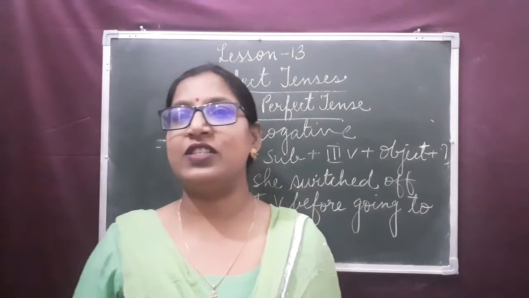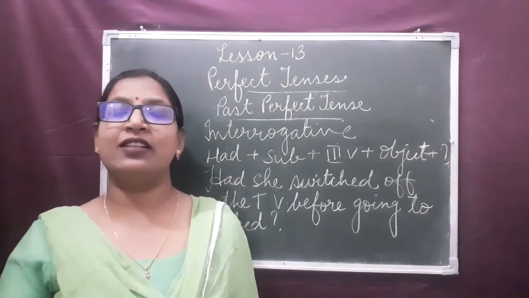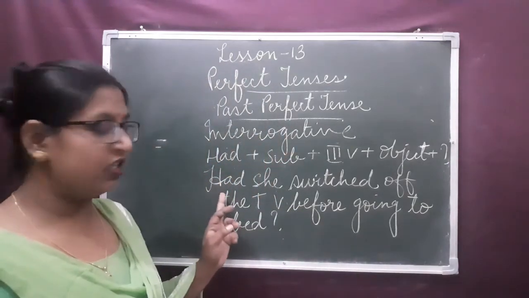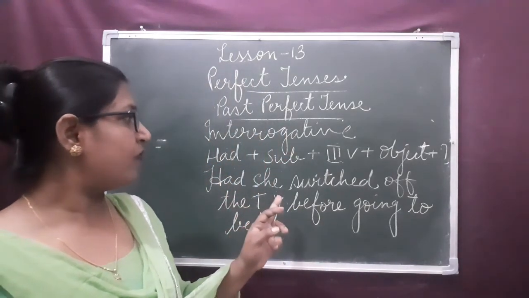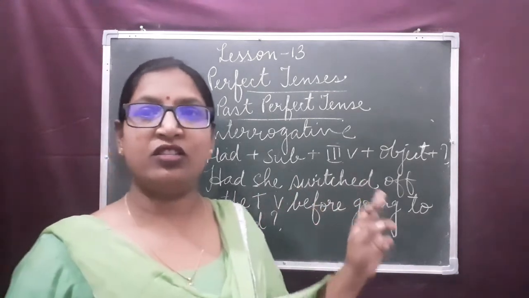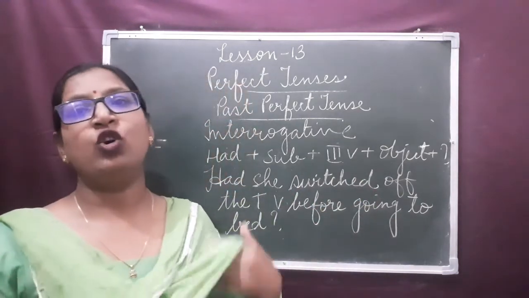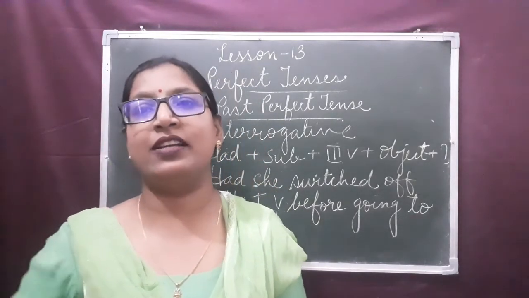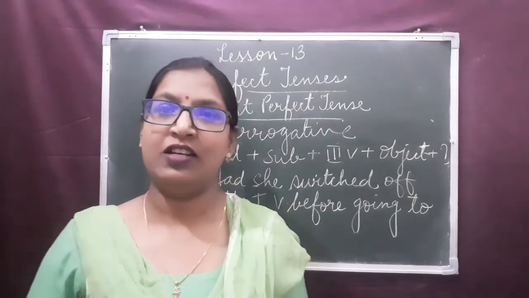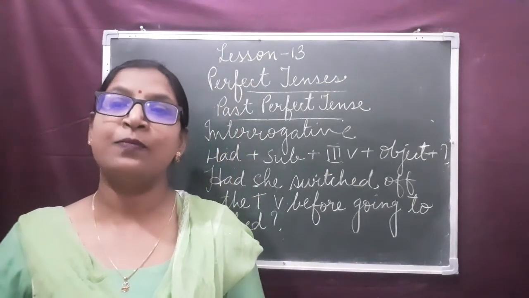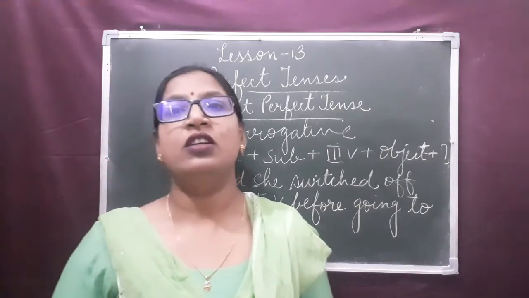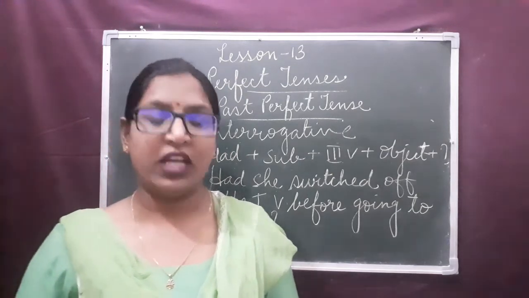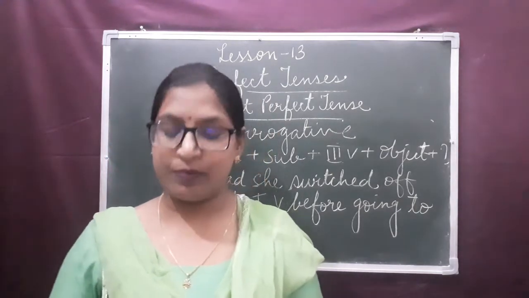And in interrogative sentences, we always begin the sentence with the auxiliary verb had, followed by the subject, third form of the verb, and the object. And always remember to put the question mark at the end. Never forget to put the question mark. Whenever you are writing interrogative sentences, you should finish with the punctuation mark, that is the question mark. I hope you understood the topic past perfect tense.